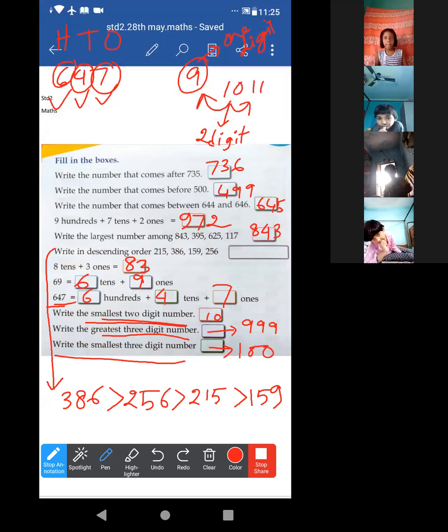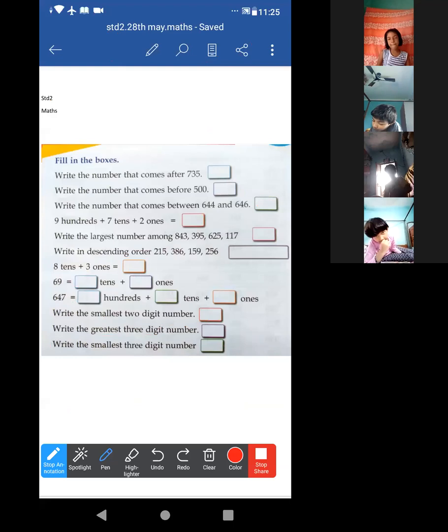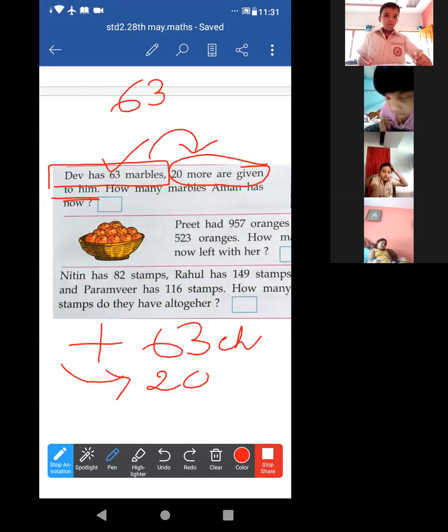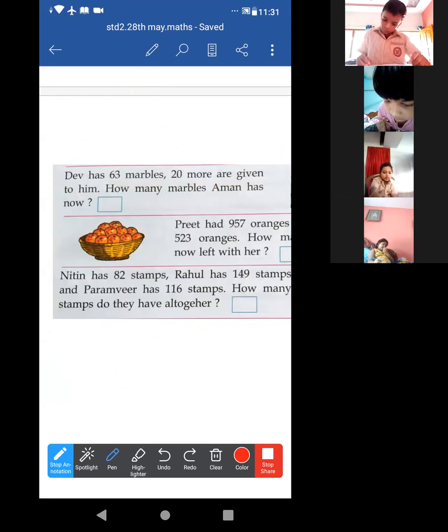Okay. Now I'll move on to the next one. Acha, let me unmute all of you. Whether you have completed or not, I am going to unmute all of you. This one is clear to everyone. This one is clear. Again, I am explaining.